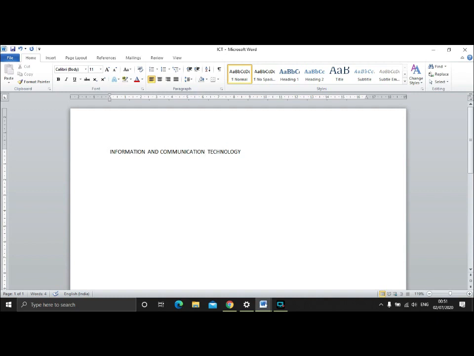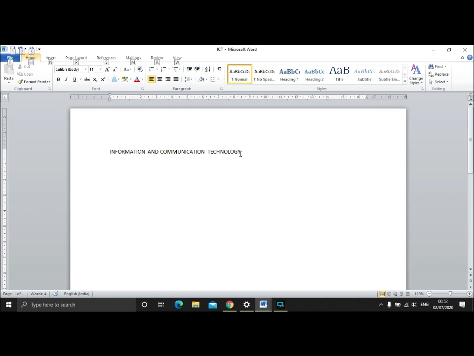After text editing, the next thing which comes is text alignment. Alignment means setting up the document on the page. There are four different types of alignment, and that is left align, right align, center align and justify.